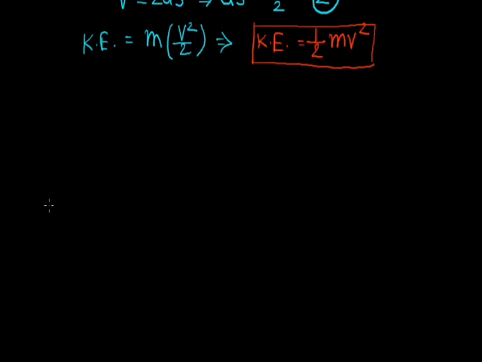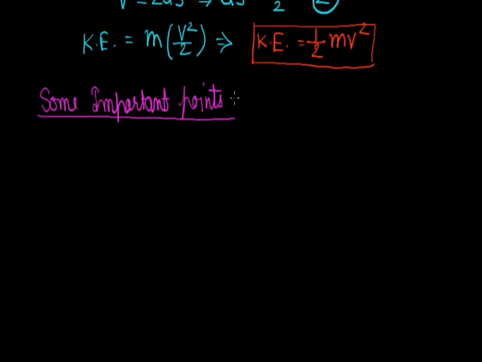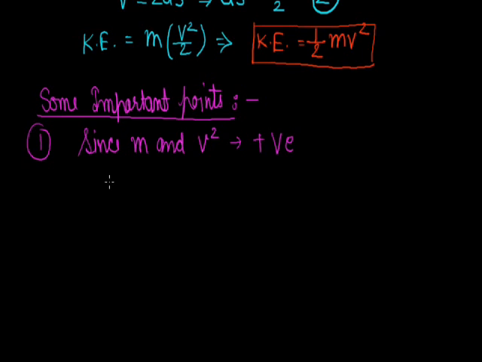Now here are some important points to note about kinetic energy. First point: since m is mass and v is velocity, and m and v square are always positive, we can say kinetic energy is always positive.